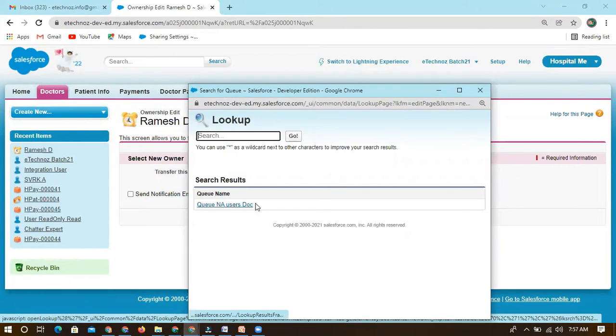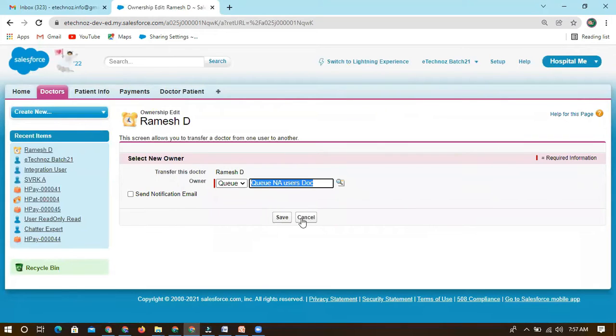Yesterday we created the queue NA users doc. Before doing this, you just check whether the user is in that queue or not. Then you can apply this. With this, we can also send a notification email. For the users available within this queue, let's consider SVRK or any other users, it will send a notification stating that from now on you will be the owner of this Ramesh D record.